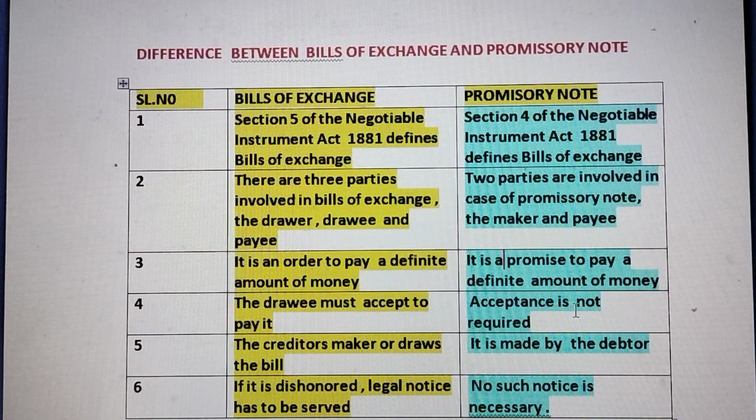And lastly, if the bill of exchange is dishonored, then many parties may be involved, like the bank when it is discounted, or in case of negotiation, the endorsee is there, so it may affect the endorsee also. So whenever the bill of exchange is dishonored, legal notice must be served to all the parties, whereas in the case of a promissory note, no such notice is necessary. Are you getting it? No such notice is necessary in the case of a promissory note.